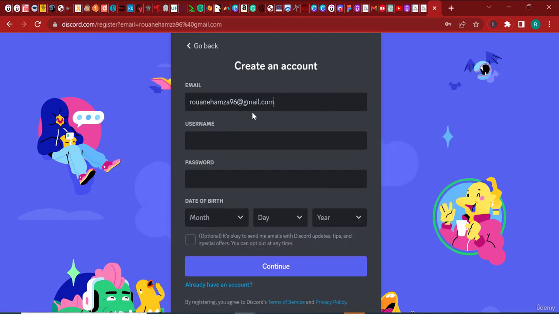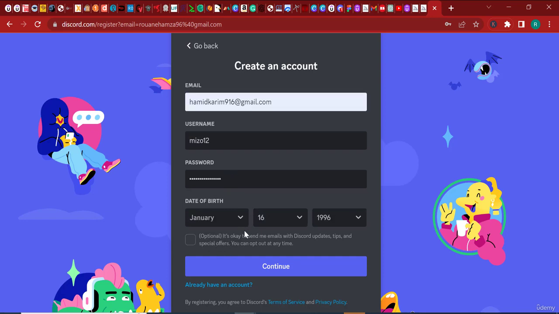Register with a new account, a new username, a new password. And make sure that for the date of birth, because this happened to me and I don't want you to struggle from this, do not enter a date of birth that is different from your own, even if it's just a fake account that you're using to play around. Use your own date of birth, because that's one date you cannot forget. So I'm going to type in my details and click continue.